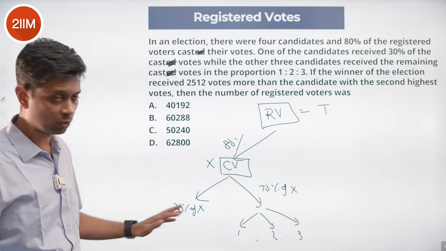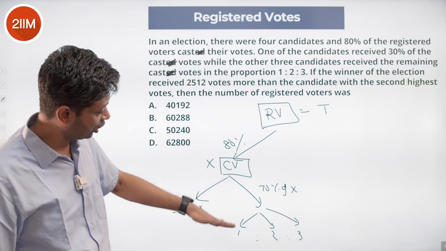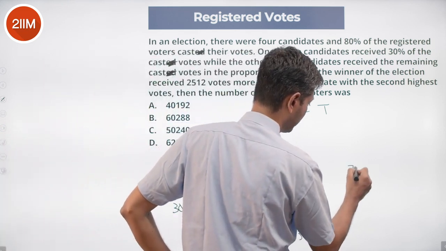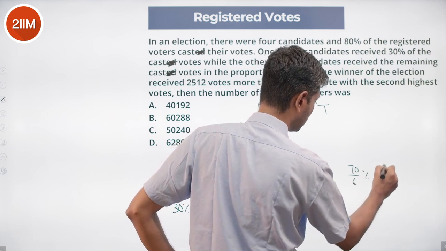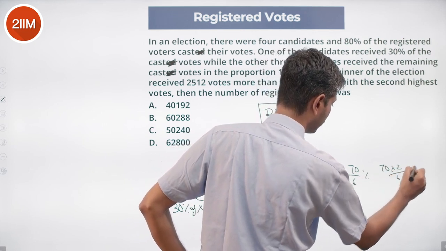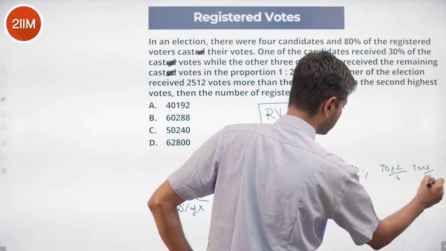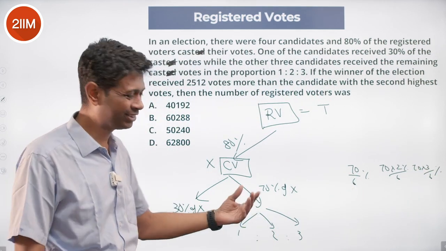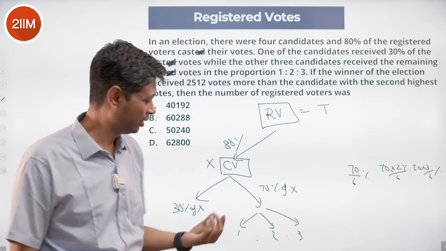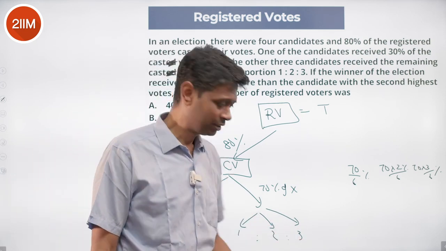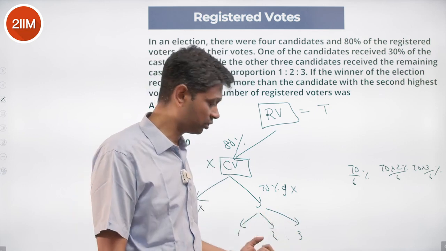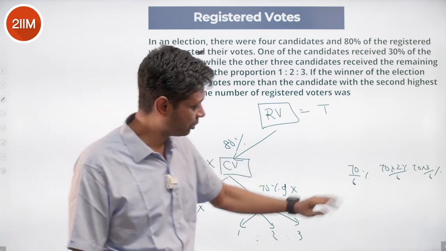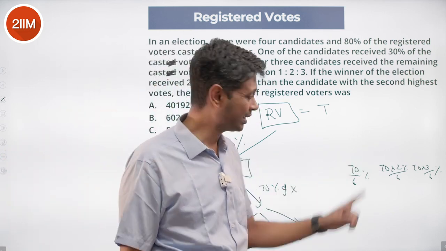So this 30% goes to one candidate, 70% goes in the ratio 1:2:3, so these 3 candidates will get 70 into 1/6, 70 into 2/6, 70 into 3/6. 1 plus 2 plus 3 is 6 units. Break 70% into 6 parts: 1 part, 2 parts, 3 parts. 3 out of 6 is half. 2 out of 6 is 1/3. 1 out of 6 is 1/6. So this guy gets 70% by 6. This guy gets 70 into 1/3. This guy gets 70 into half.